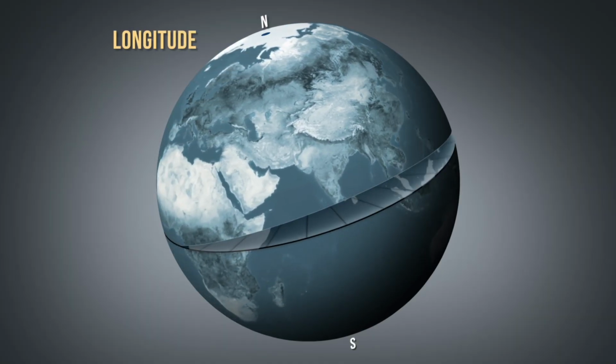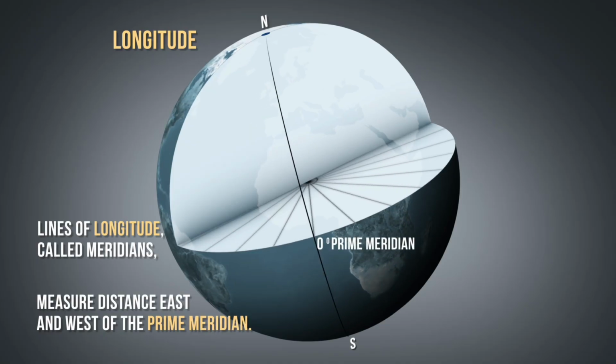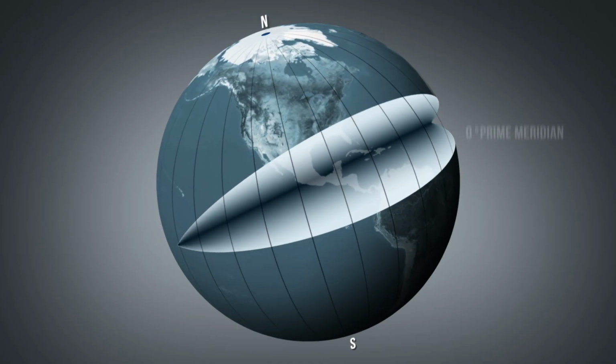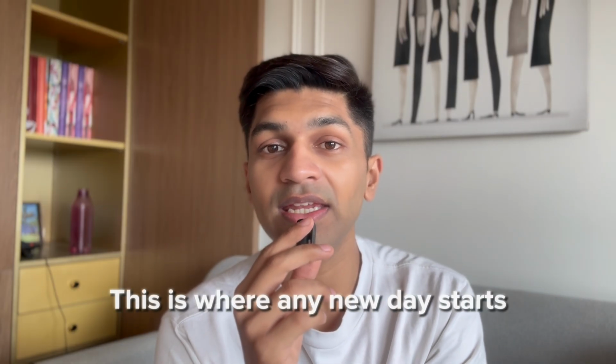Now let's come to the vertical imaginary lines that run around the globe, which are called longitudes. There are 360 longitudes, and unlike latitudes, there is no longest longitude. All are of the same length. So we've marked the international date line as a longitude which runs across the Pacific Ocean. This is where any new day starts.